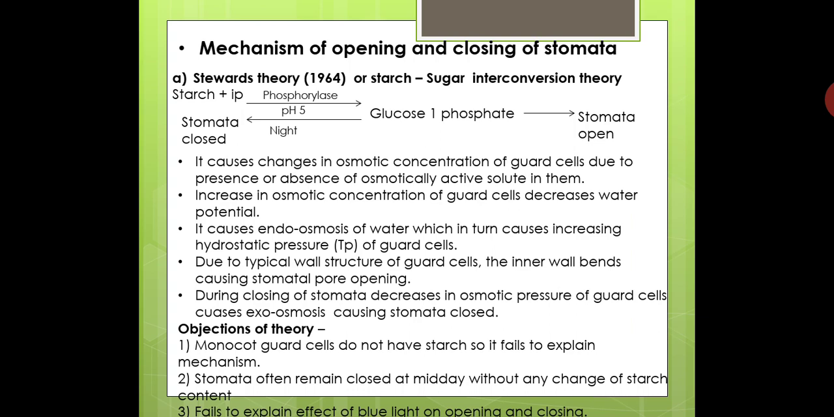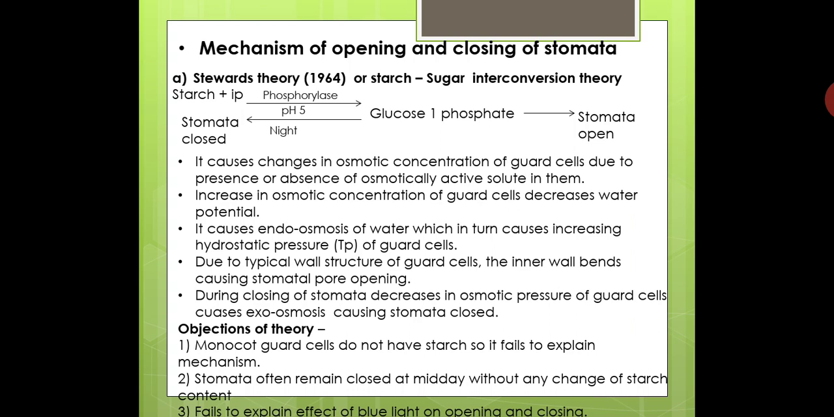Then according to this same theory, during the night time or during the closing of stomata, what happens? Decrease in osmotic pressure of the guard cells, that is, glucose 1 phosphate is converted again back into starch and inorganic phosphate separates, and starch is osmotically inactive, so it causes exosmosis, that is, water from the guard cells goes out, and so stomata get closed, that is, the bending walls come close together, so we say stomata closed. So this is the hypothesis given by Stewart to explain the mechanism of opening and closing of stomata in the plants.